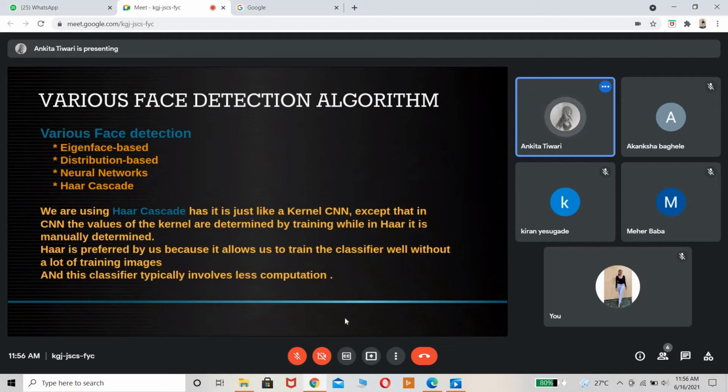Okay, now let's go over the various algorithms which we looked at before choosing the Viola-Jones algorithm. We had eigenface, distribution based, that is Fisher's, neural networks, and Haar cascade. We have chosen Haar cascade, though it is older than the neural network and distribution based ones, but it is still very efficient from the perspective of detecting the face. It detects the faces based on features. Okay, let's move ahead. I will explain how this Haar cascade works.